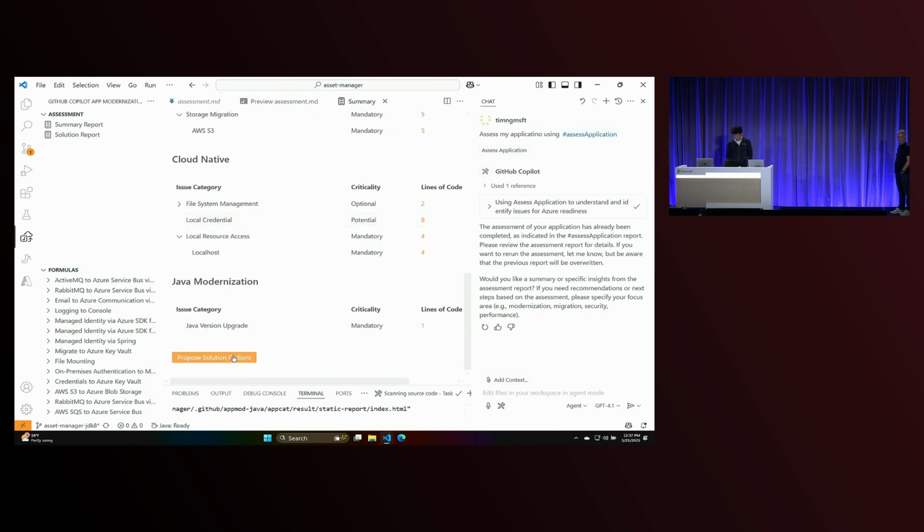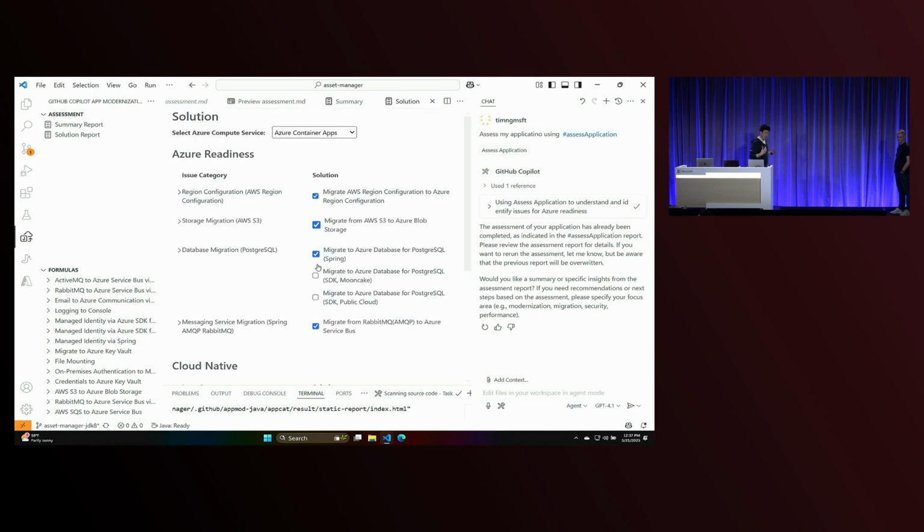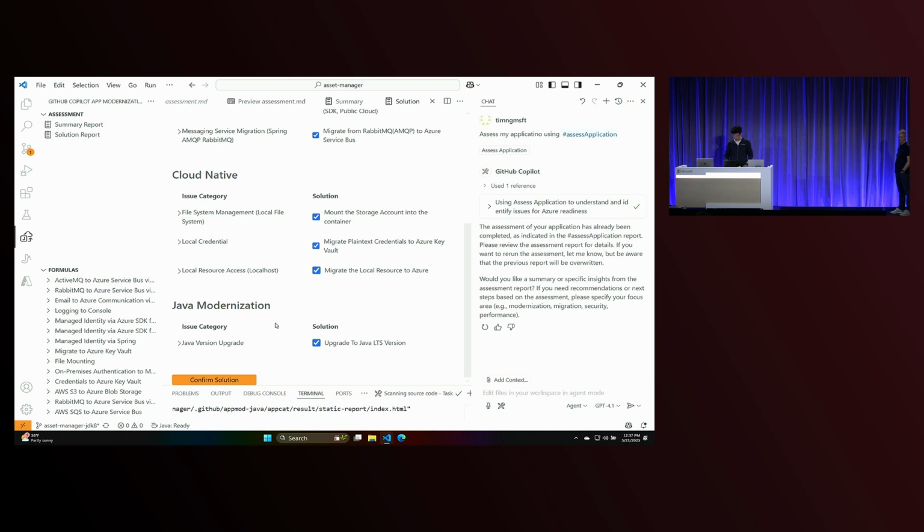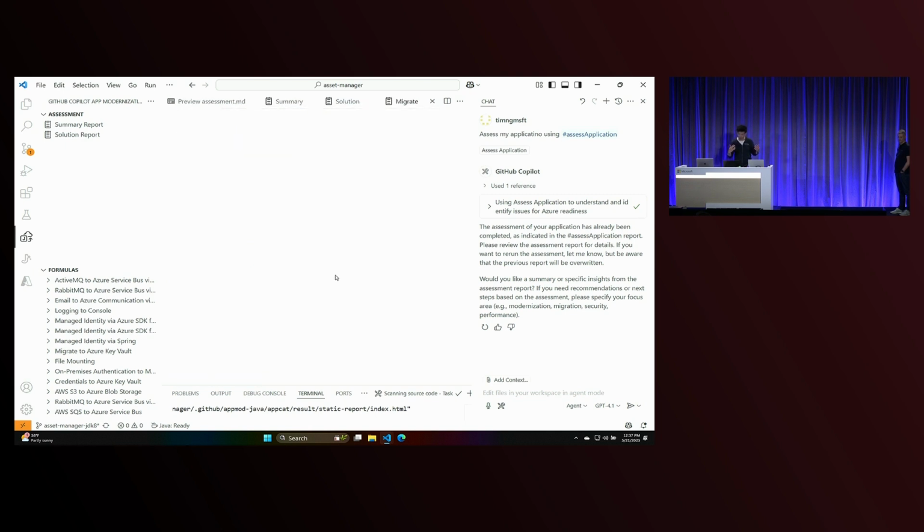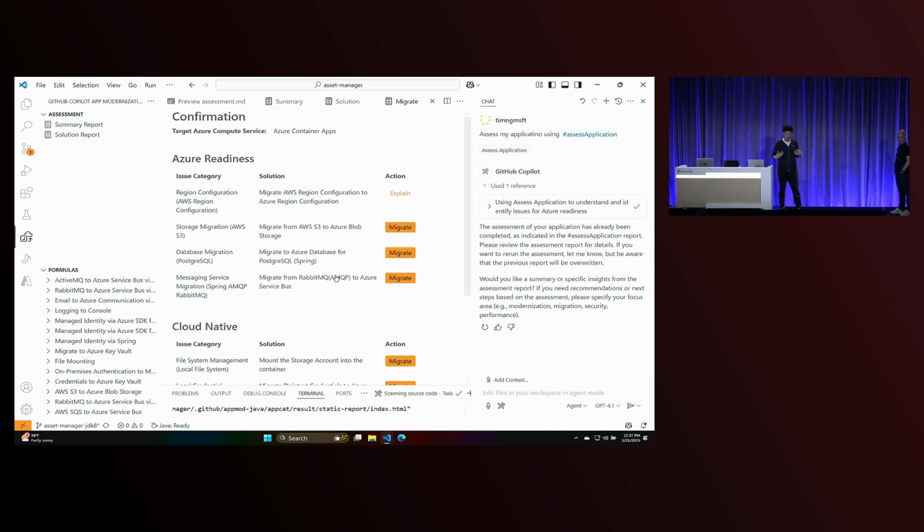And so now I can click on this, and then it tries to map these issues into solutions. And so it says, hey, what kind of solutions do you want? I'm just going to accept the default and ask it to find me all the solutions. Okay, so I'm going to tell it to find me all the solutions. And what it's going to do next is say, okay, what are all the solutions that this tool has for you to use?